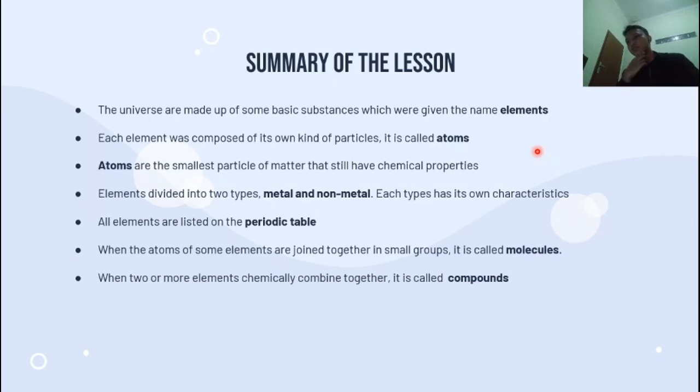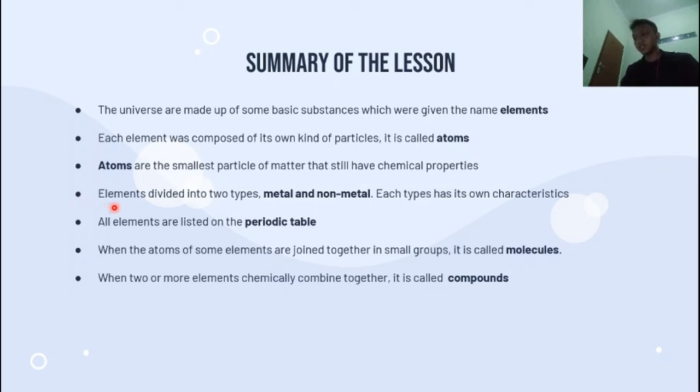And the second one, we have the concept of atoms. What is an atom? An atom is the smallest particle of matter that still has chemical properties. An element is composed of its own kind of particle, and that particle is called an atom. Atoms are very small, so we cannot see them with the naked eye. We need the help of an electron microscope to see atoms.